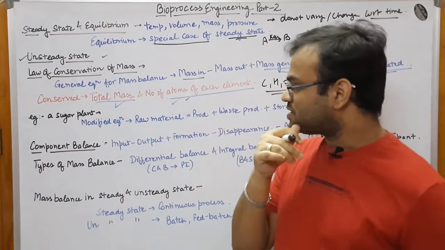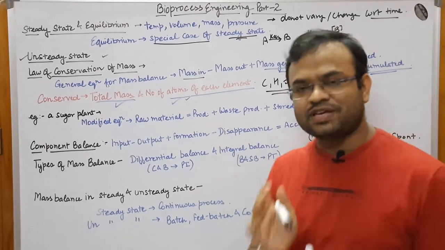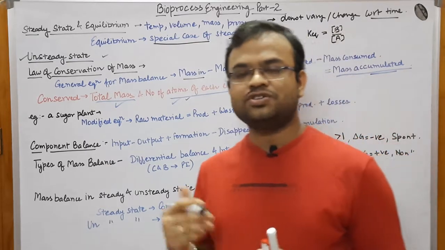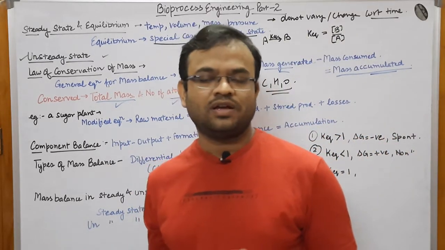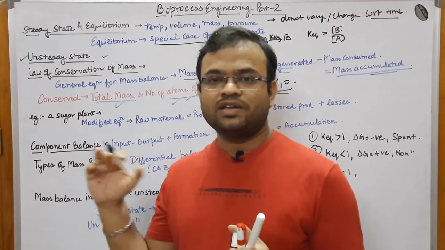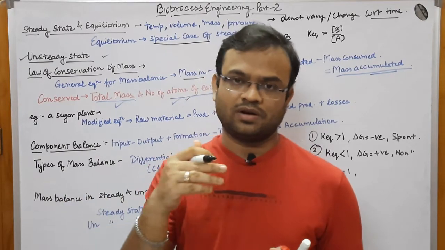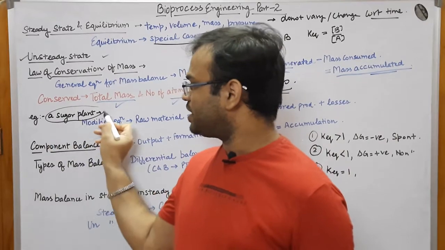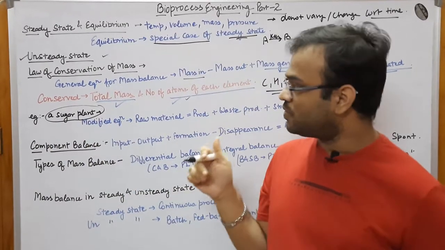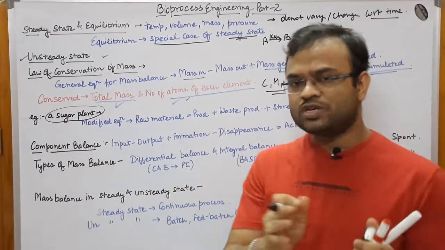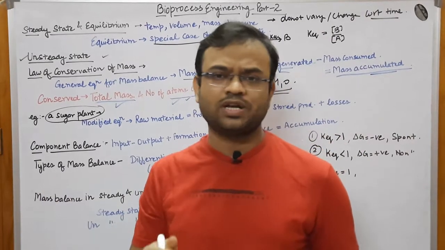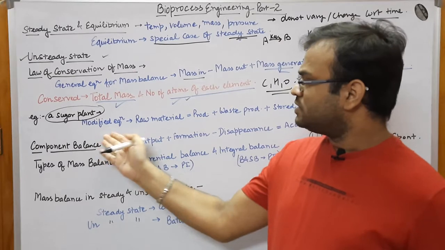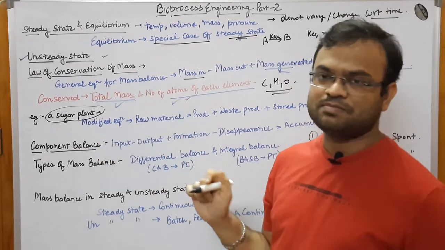Okay, now let us move forward and take a specific example. I said that this particular mass balance equation can be changed according to your wish and will, and according to the reaction that you want to move forward with, right? Suppose there is a sugar plant. Now what is happening in a sugar plant? You produce sugar with the help of sugar cane plants. So this is the modified equation for the mass balance.